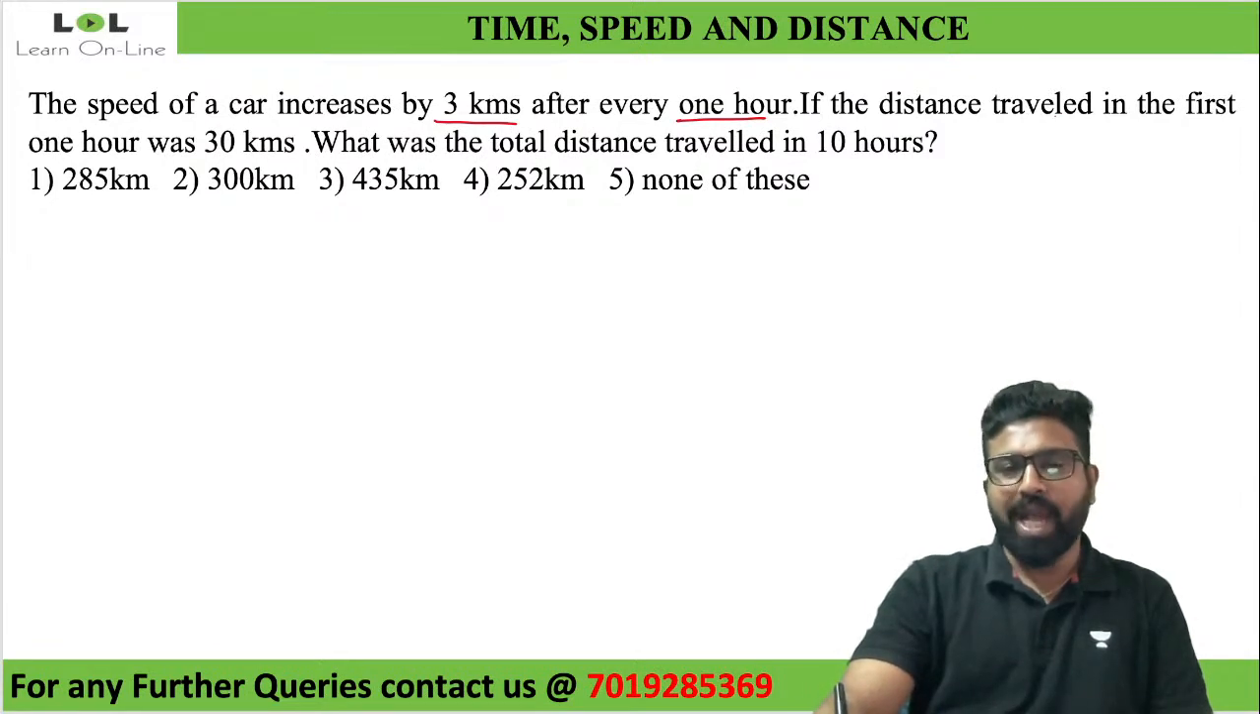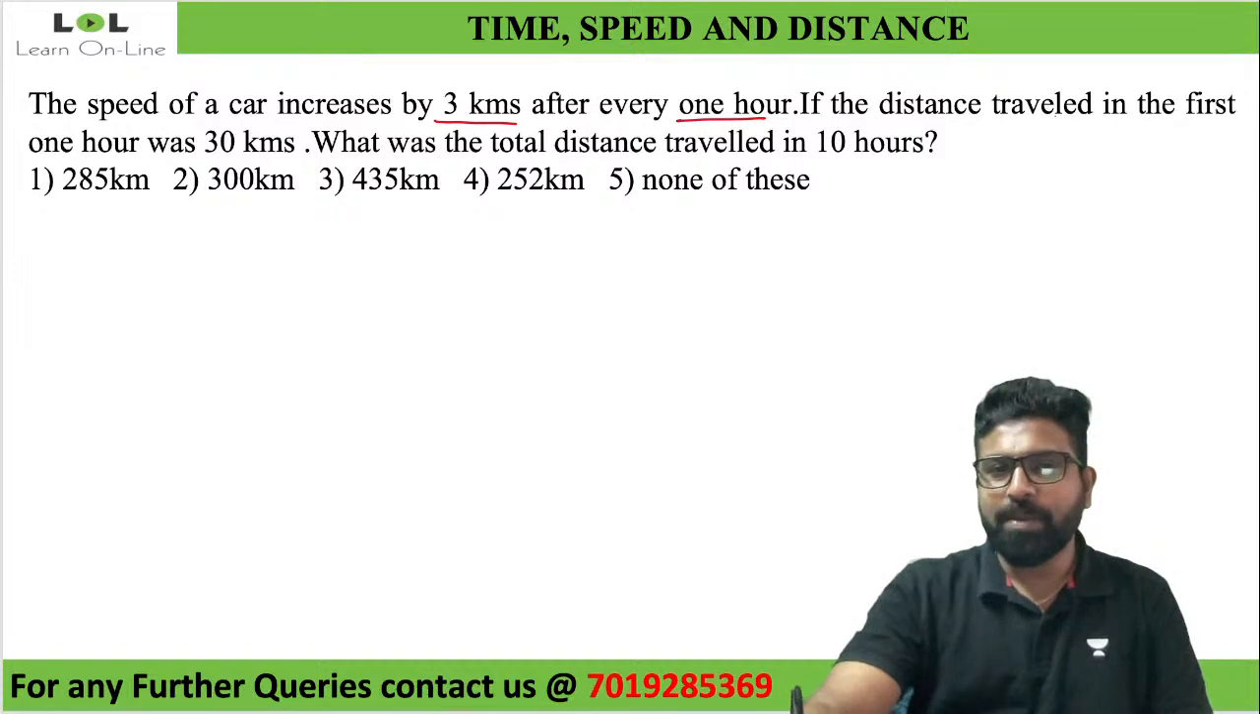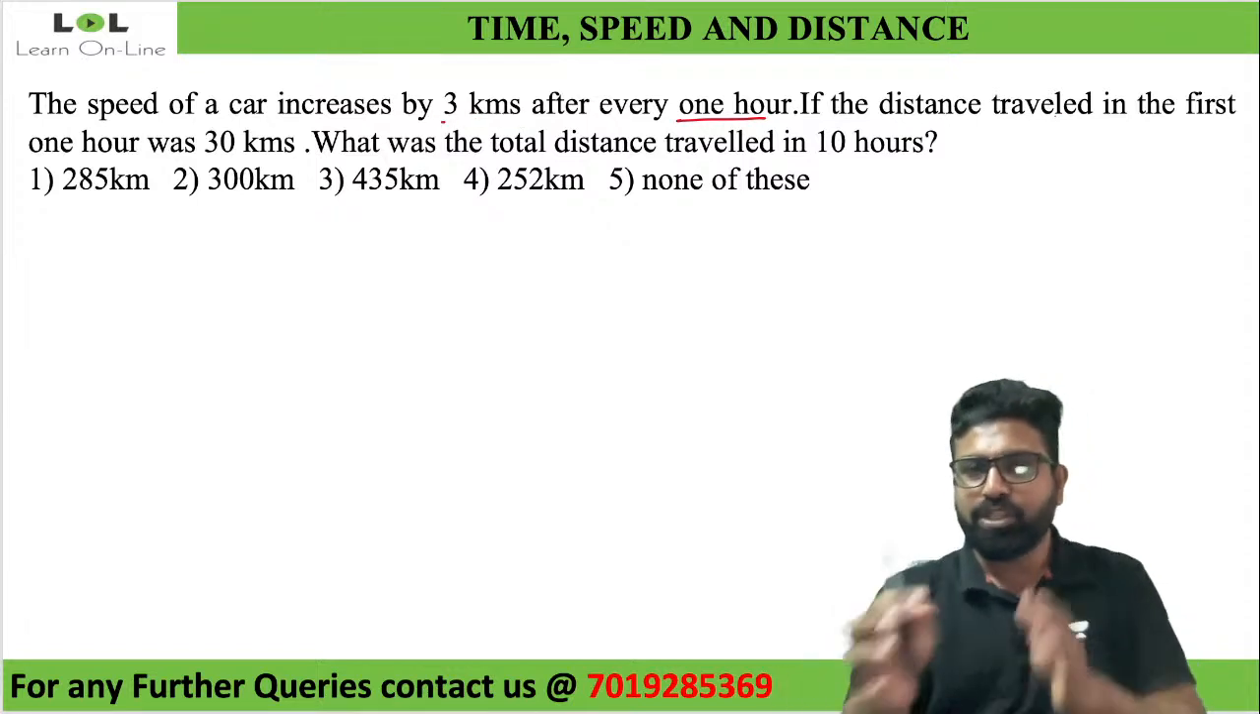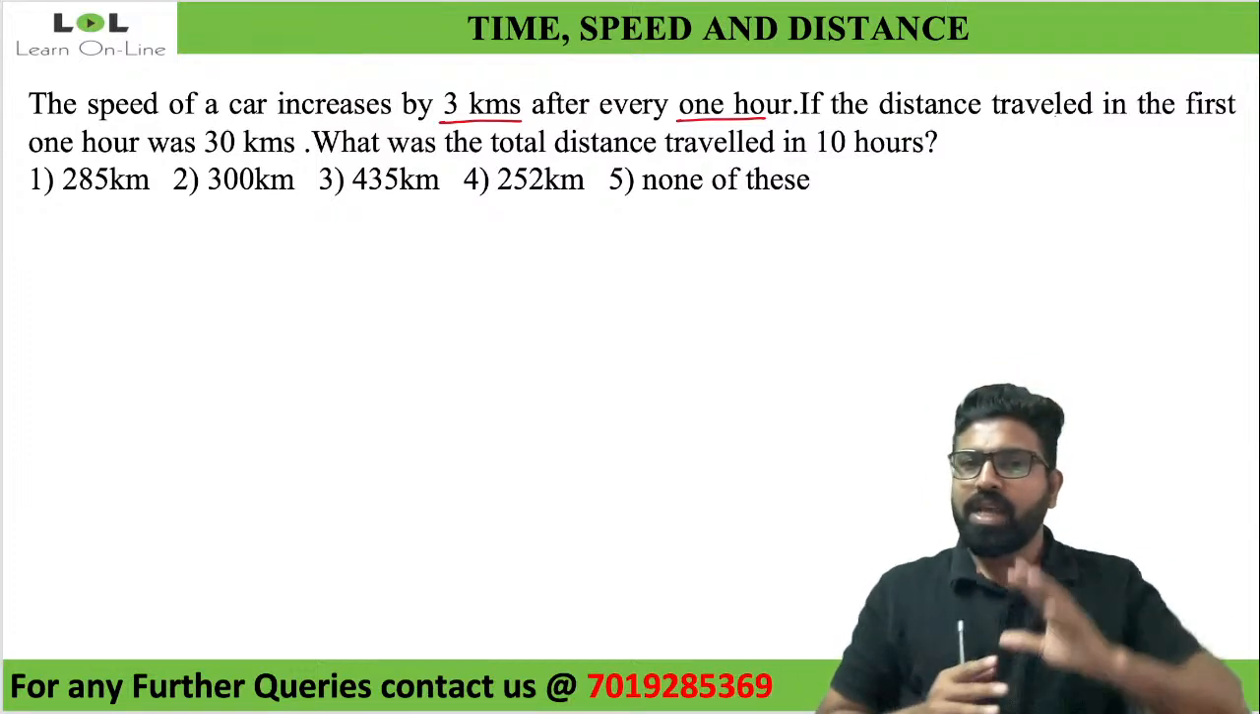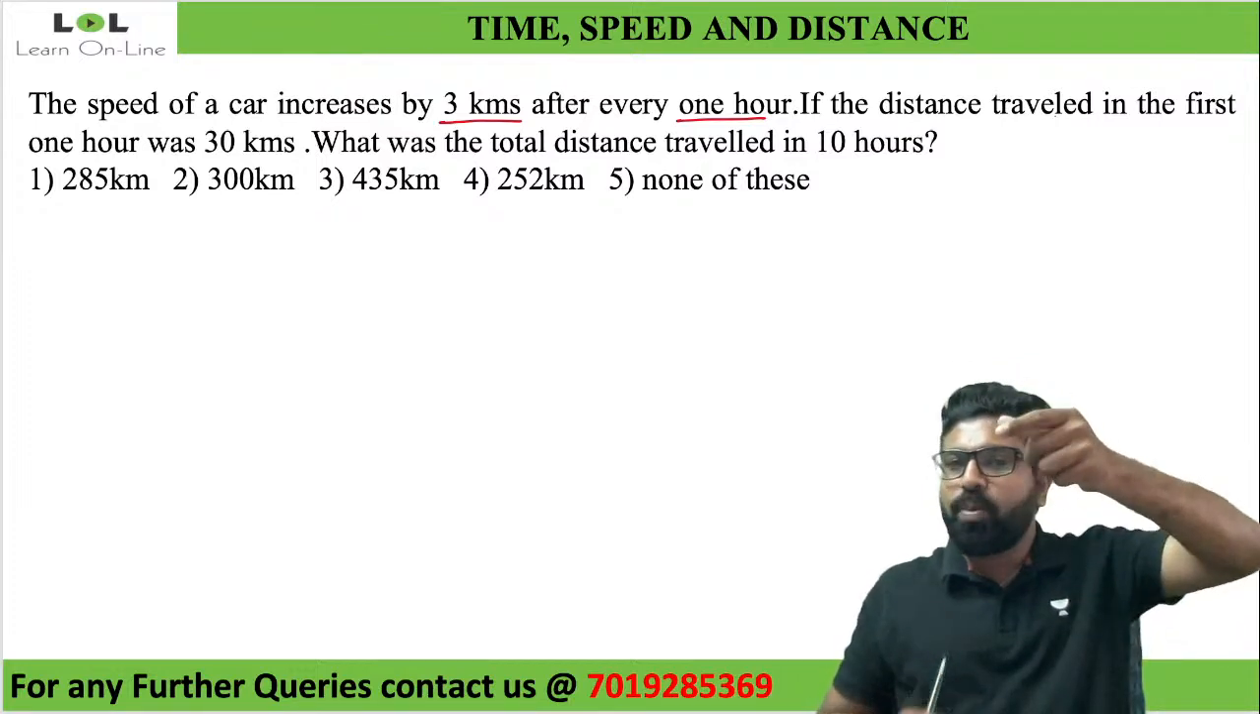So what I'll do, I'll check. See, what are they telling? The speed of the car is increasing by 3 kilometers after every 1 hour. Which means until you travel for 1 hour, the speed is constant. After 1 hour, the speed is increasing by 3 kilometers.